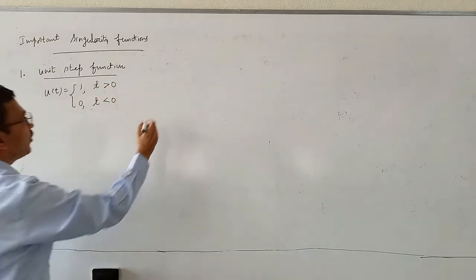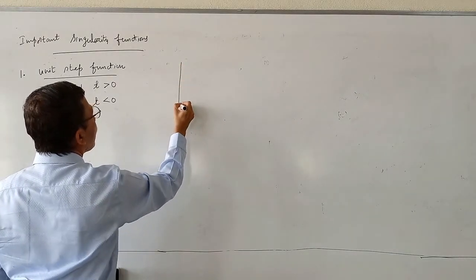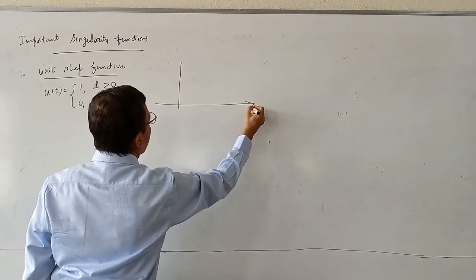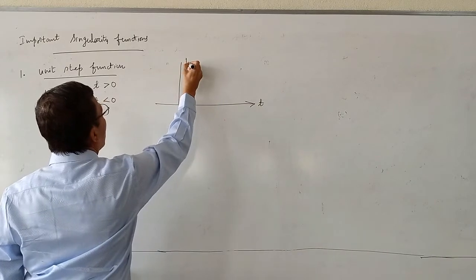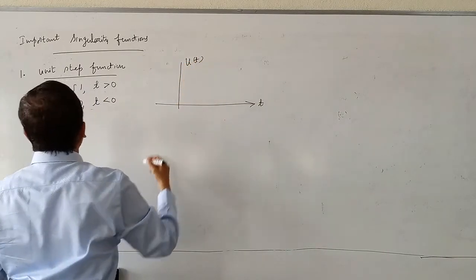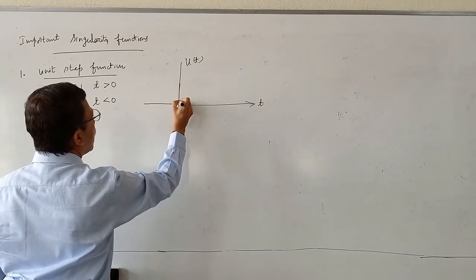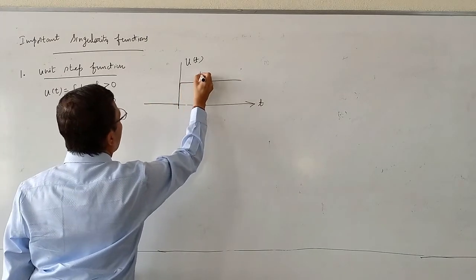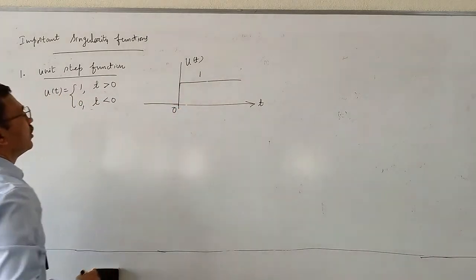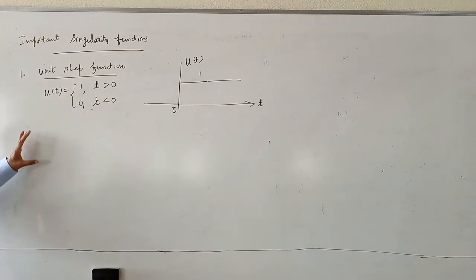Let me sketch it. The x-axis is time, the y-axis is u(t). For t less than 0, the function is 0. For t greater than 0, the function is 1. That means the function is not defined at t equal to 0.